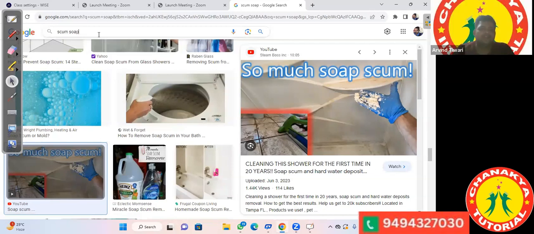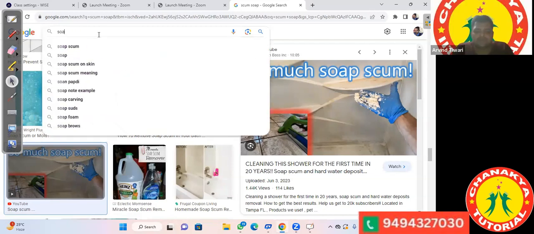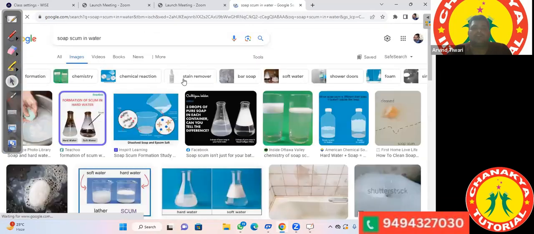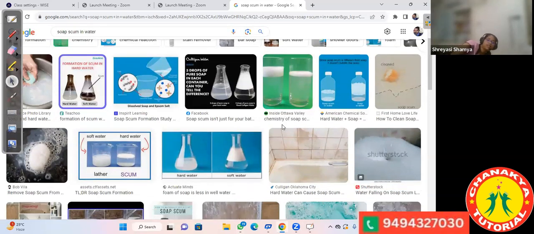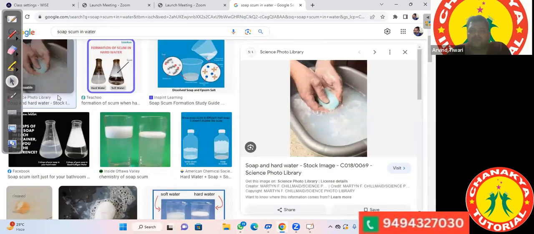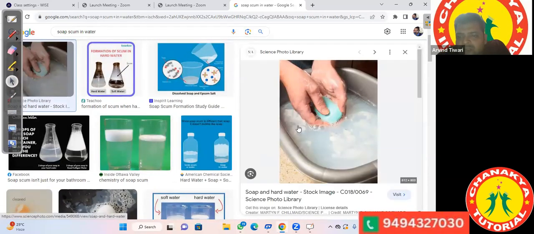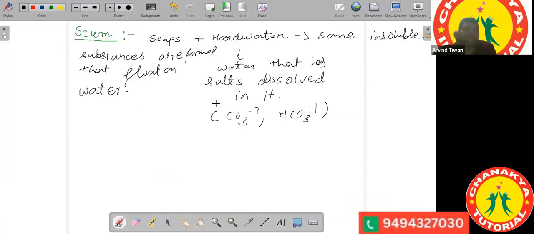Okay, so let's see. I think we have finished the chapter. We should move on to question answers then, okay? Soaps come in water. You can do it on your own. The first one, yes, right, sir. Okay, if you observe this, you see these solid particles which have been formed, white substances. They are the scum. So okay, now let's move to the question answers of this chapter.